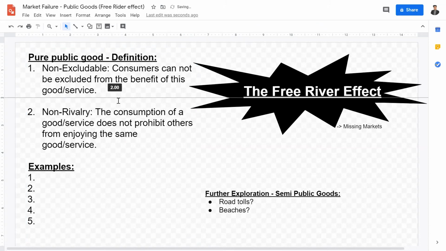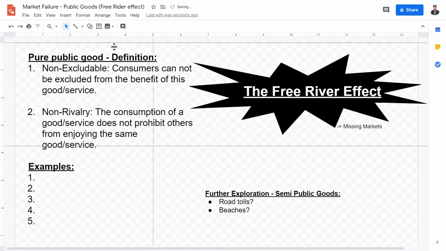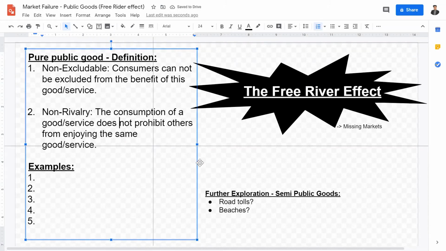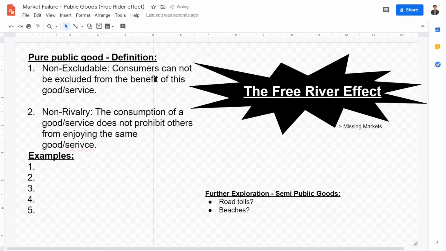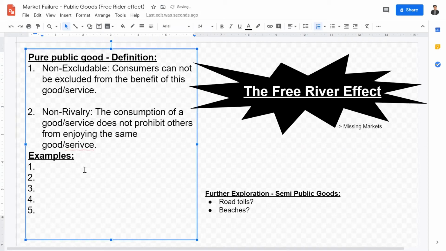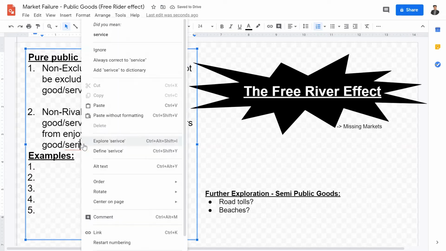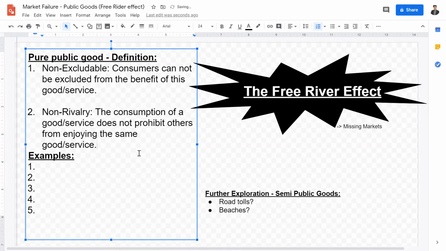Your usage of the street lamp does not at all subtract from other people's usage of the street lamp. So we can see that non-rivalry is occurring because you use the street lamp, and other people use the street lamp. It doesn't prohibit other people from enjoying the same street lamp.